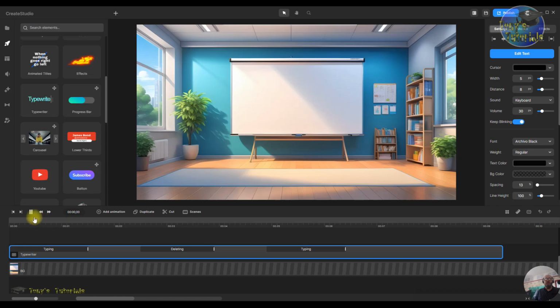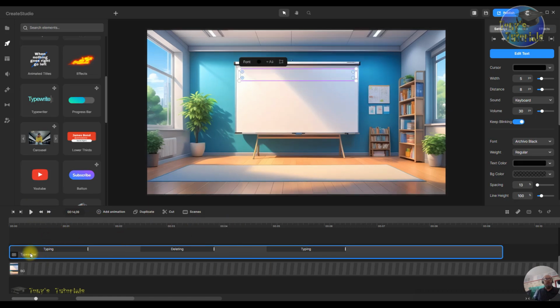Right, so you saw there, I'll stop that a minute. When you saw it, it typed the first text message, then it deleted most of the first text message except for "type your", because the second text message has "type your" in it, so it wouldn't delete that because it would be wasting time deleting it if it's got to go back on for the next one.